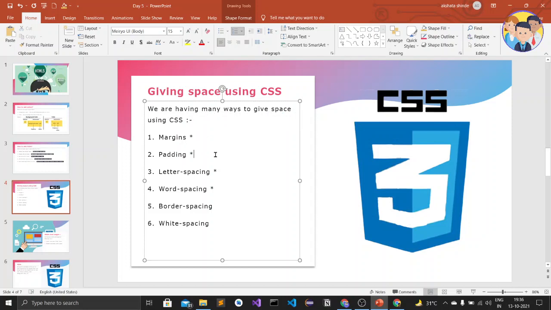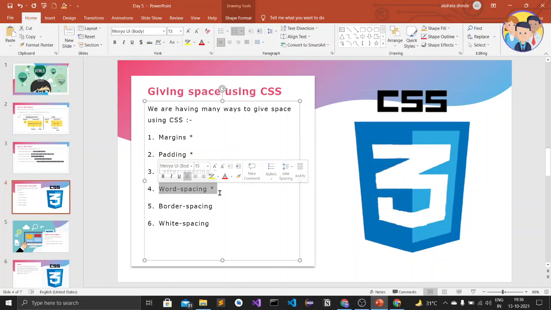So this difference we are going to see in today's lecture by creating a small website. So today I will give the difference between this padding and margin by creating the website. So I will not explain it now. So the third one is letter spacing. Okay, so letter spacing is the thing that just gives the space between the letters of the text. Okay, or else we can say of the paragraph, or we can say h1. So that is the work of letter spacing.